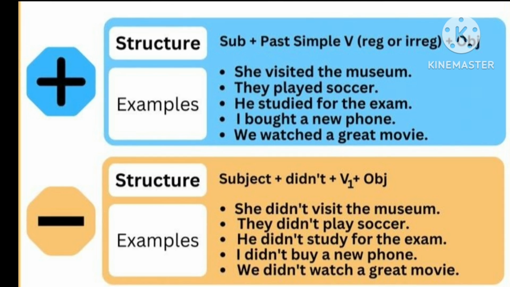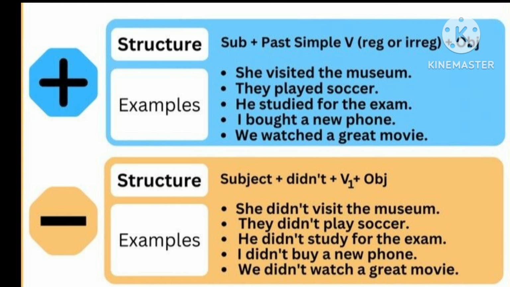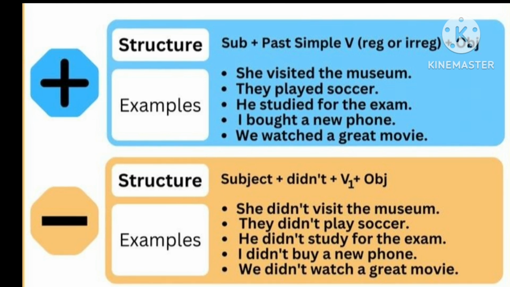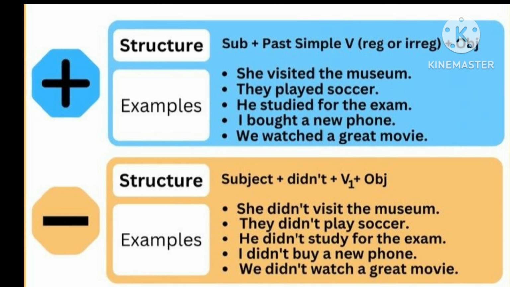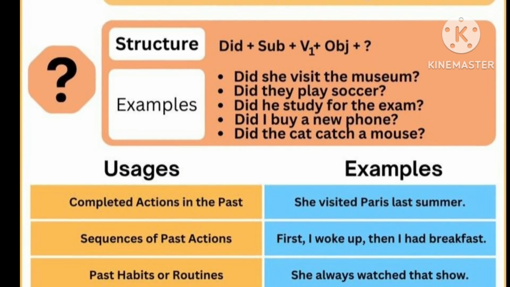Suppose the sentence is negative, then subject plus didn't or did not plus V1, that is the base form of the verb, plus object. For example, she didn't visit the museum. They didn't play soccer. He didn't study for the exam. I didn't buy a new phone. We didn't watch a great movie.